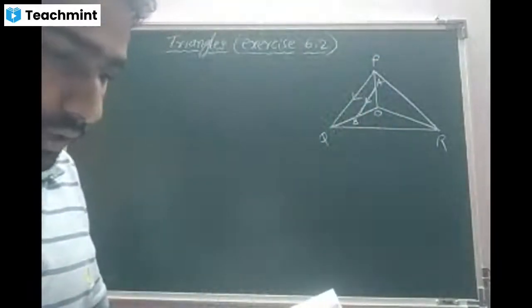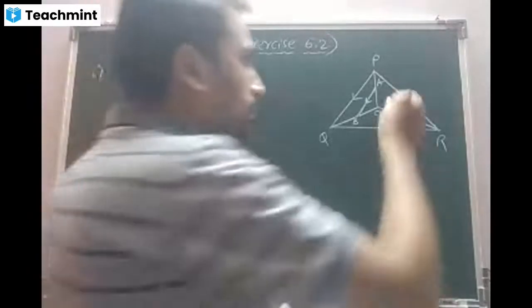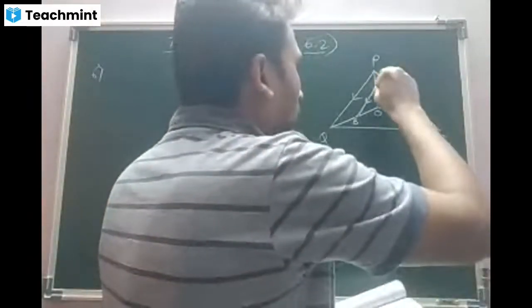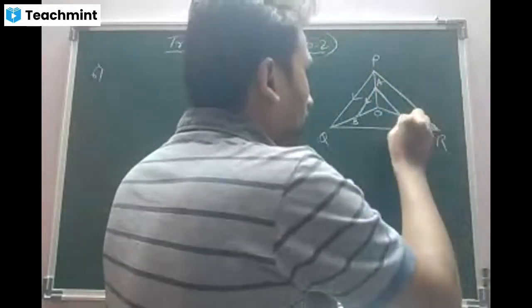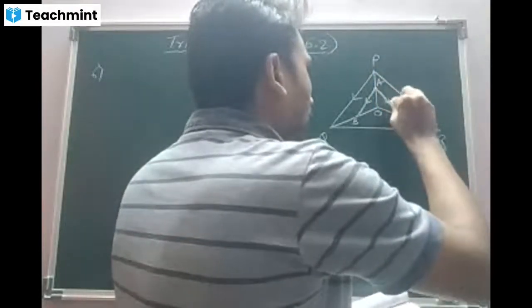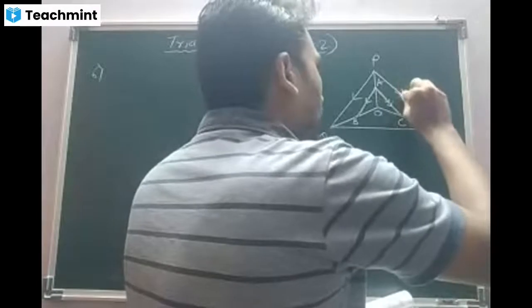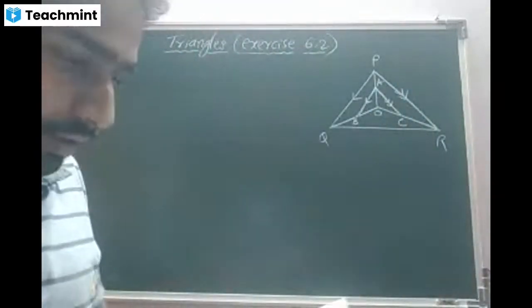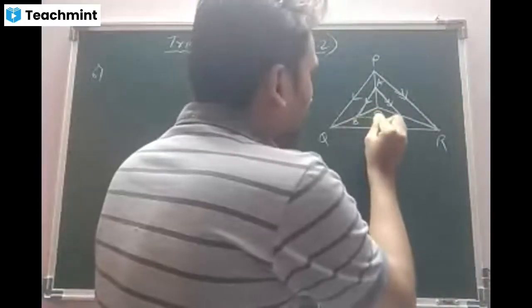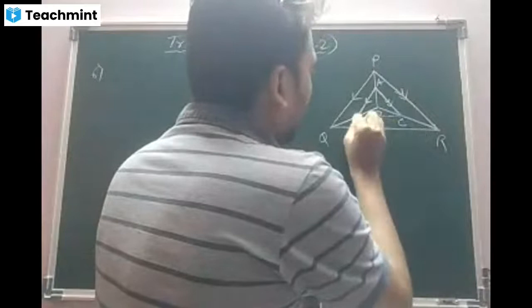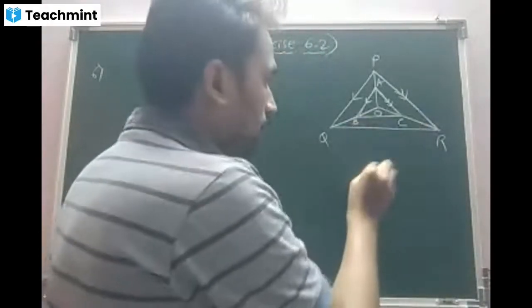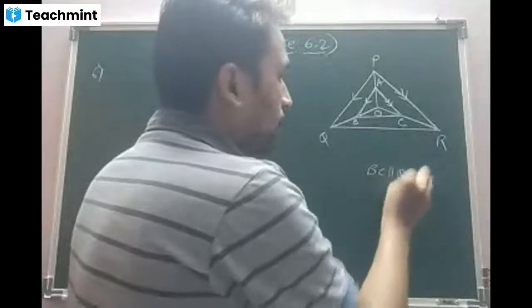Next, AC is parallel to PR. These arrow marks show the parallelism. They joined B with C. It is our duty to prove BC is parallel to QR.